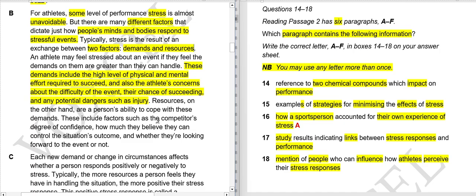These include factors such as a competitor's degree of confidence, how confident your competitor is, how much they believe they can control the situation's outcome, like if you are an athlete, how much you believe you can control the result, and whether they are looking forward to the event or not, or whether you are willing to play or you are just there for the sake of it but not because you want to be there. So these things will also dictate your stress levels.